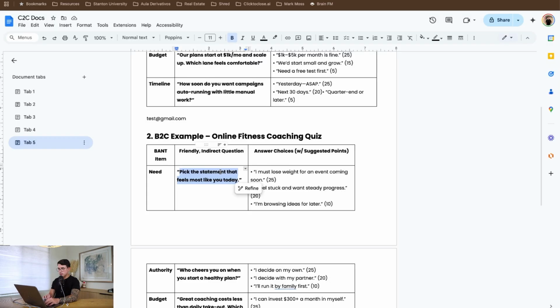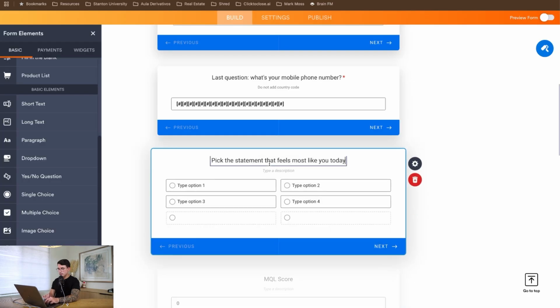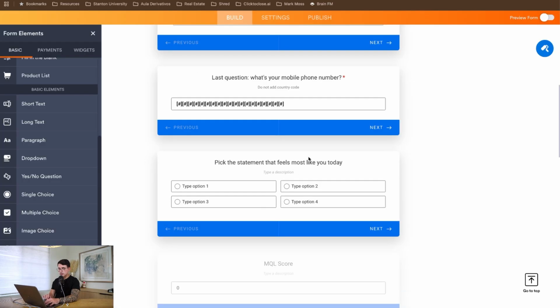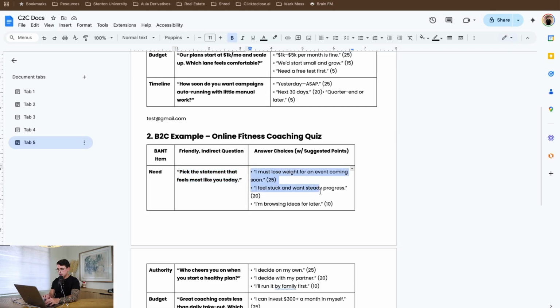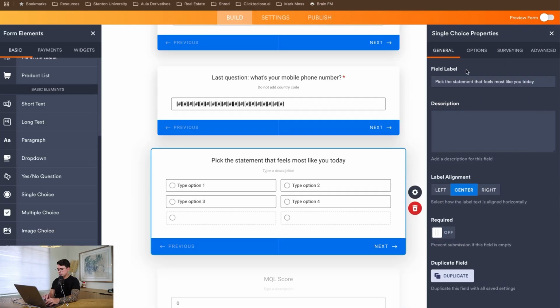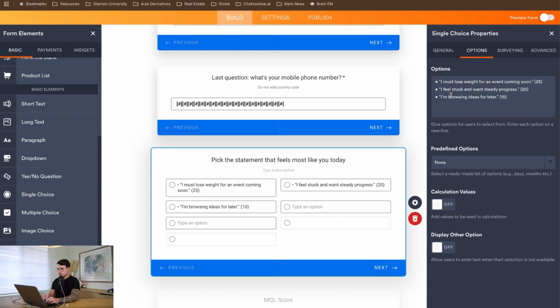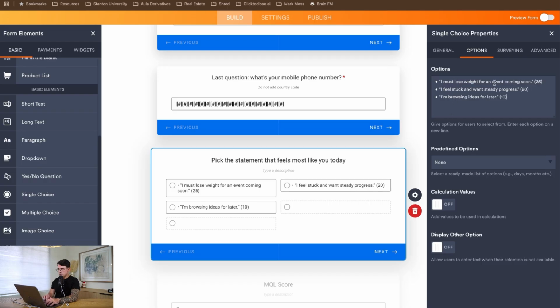And then we're just going to copy this information here. In this case, you're going to put your questions in your form. And then I'm just going to copy all of this stuff here, and click properties, options, and just paste it right in. I don't want to focus on fixing the formatting because it won't change the value of the video. I just want to focus on explaining the calculation values.